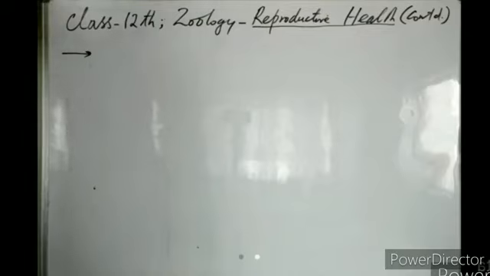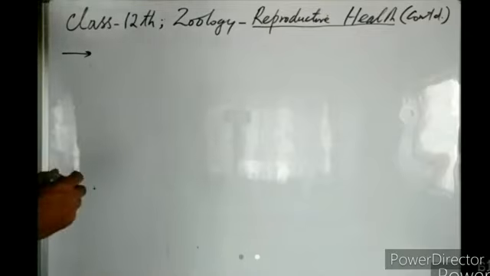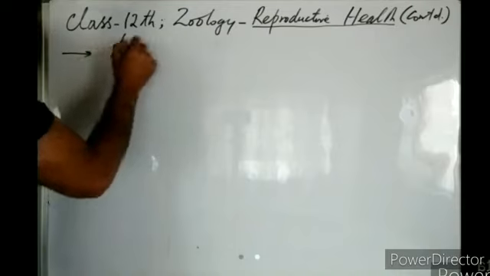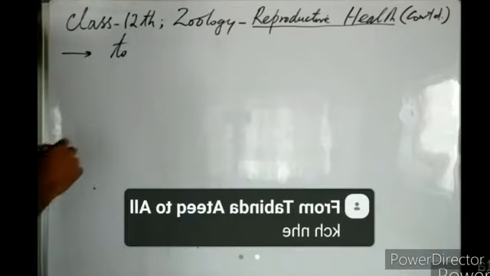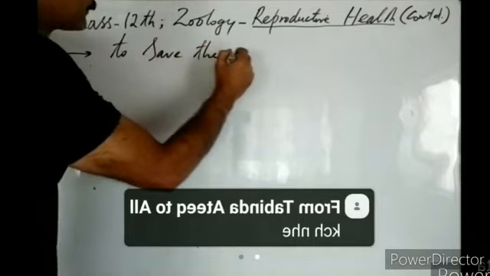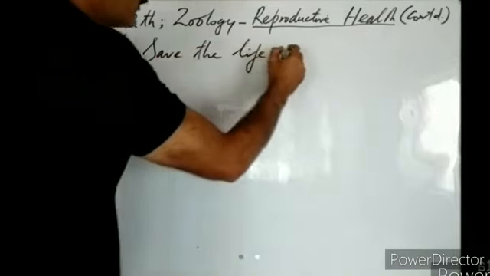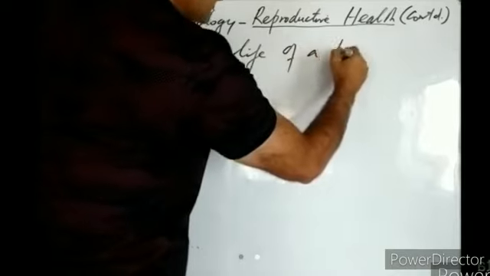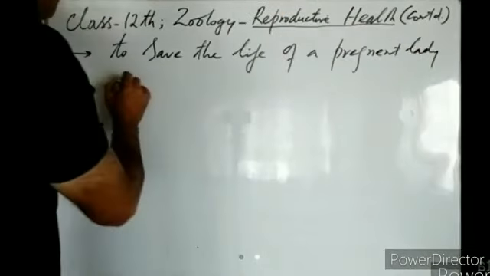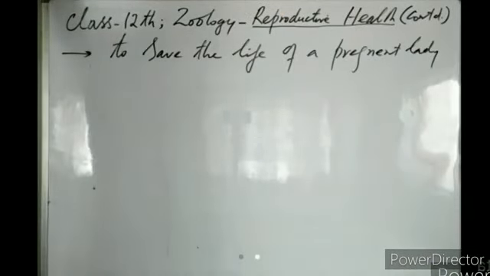An abortion which is carried out to save the life of a pregnant lady is known as MTP.